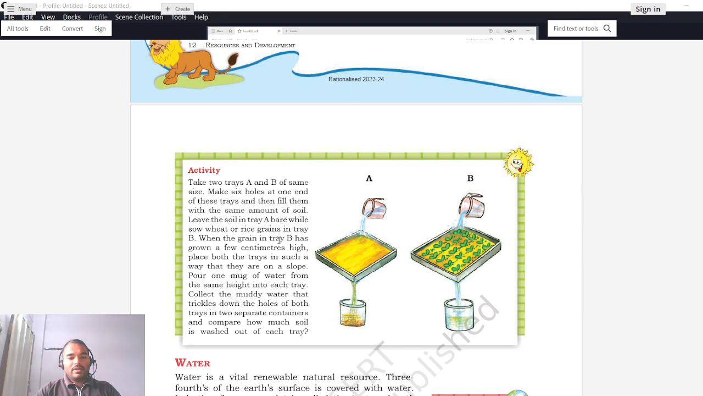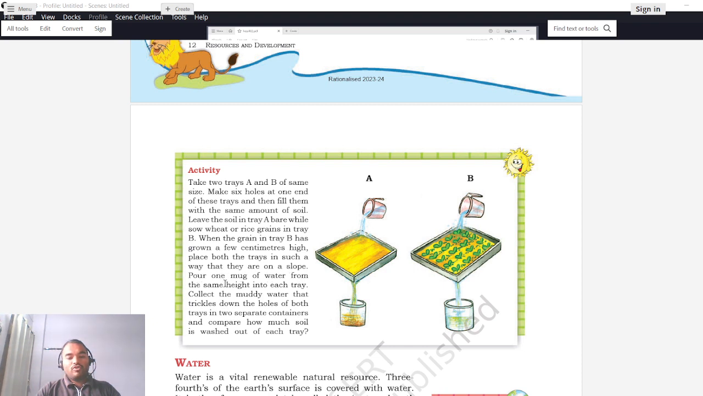When the grain in tray B has grown a few centimeters high, place both the trays in such a way that they are on a slope. So after some days, when there are some plants grown in tray B, you have to take the tray and tilt it so that it looks like a hill slope, and then add water at that point, and you will see that water will flow through these complete saplings and then drain out at this point. Over here the same thing will happen. We will add water over this point and it will flow through this region and drain out at this point, right?